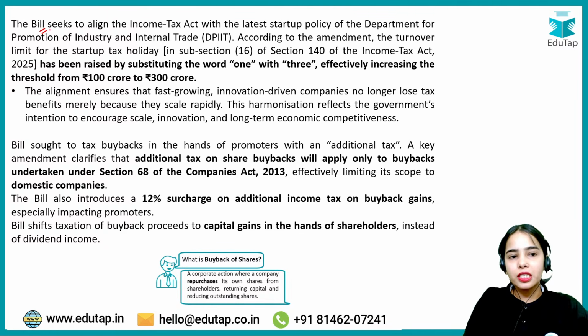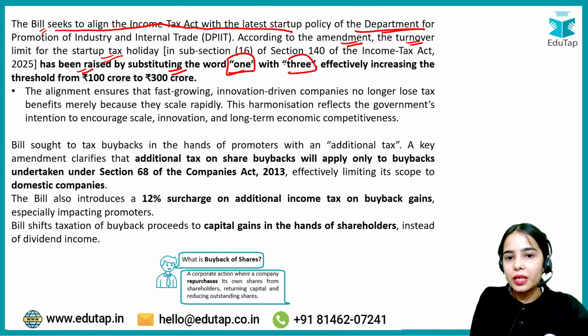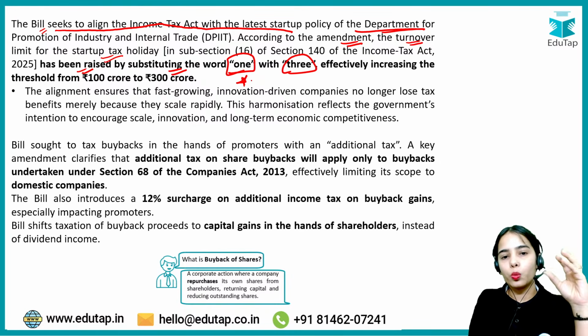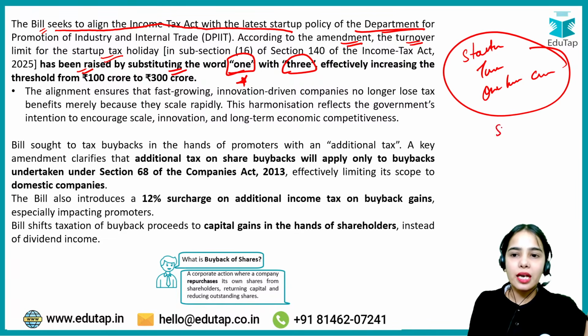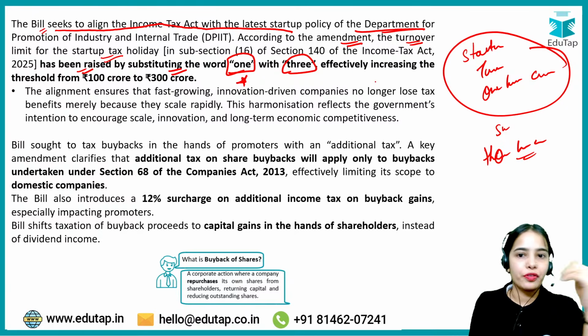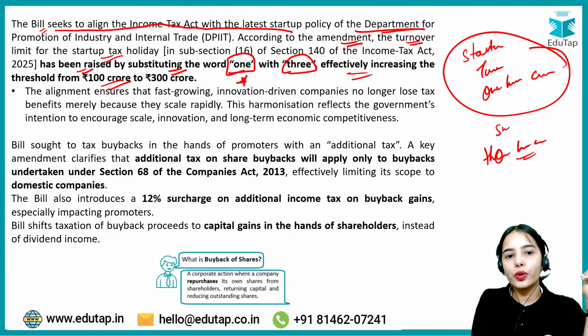The Finance Bill seeks to align the Income Tax Act with the latest startup policy of the DPIIT. According to the amendment, the turnover limit for the startup tax benefit has been raised by substituting the word 1 with 3. Earlier, startups with turnover up to 100 crore could take the tax benefits, but now startups with turnover up to 300 crore can take the benefit, effectively increasing the threshold from 100 crore to 300 crore.